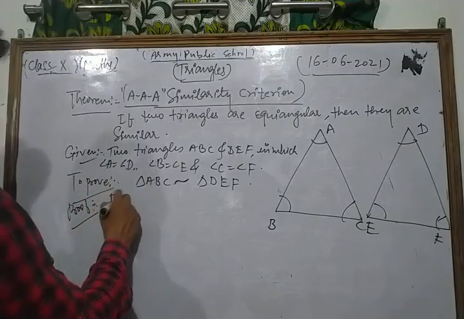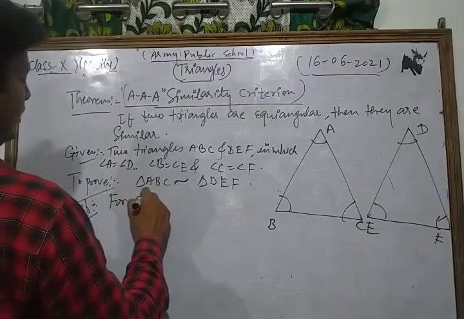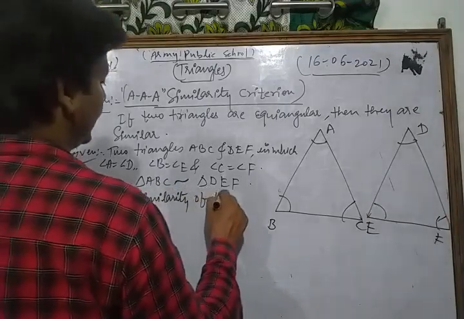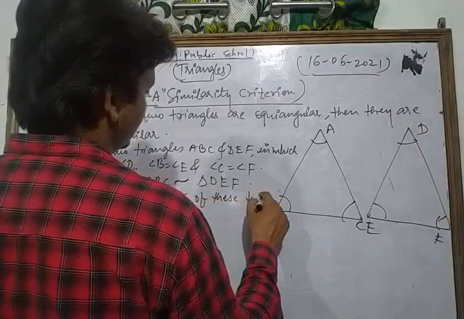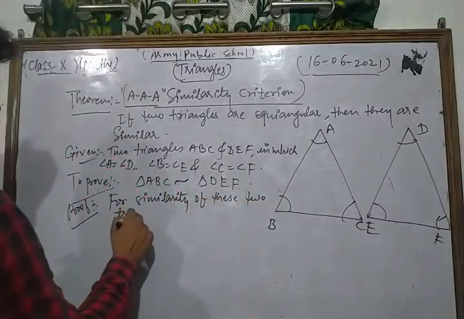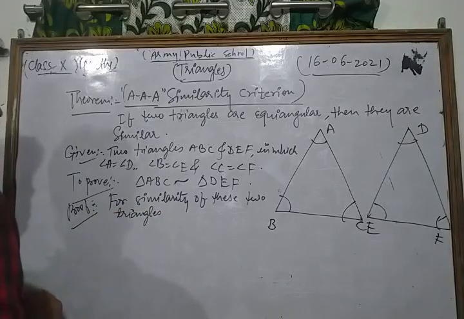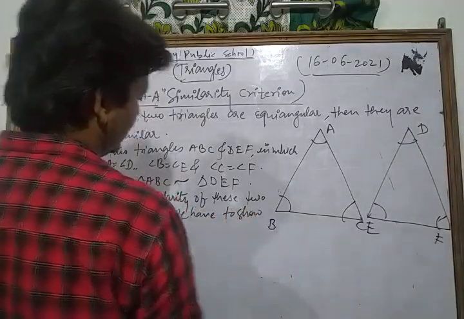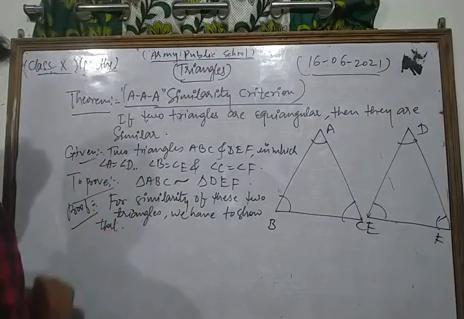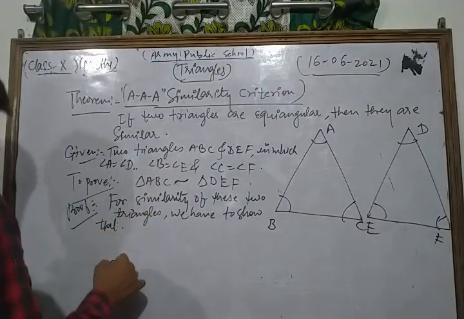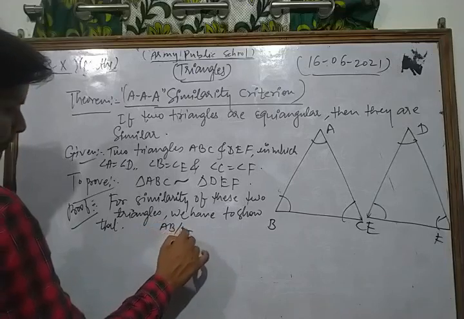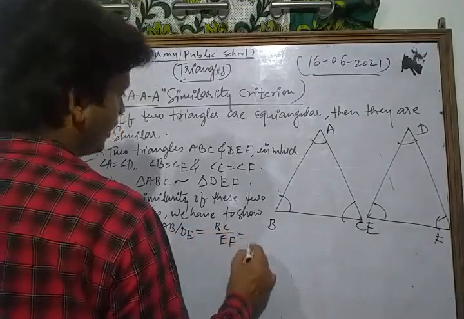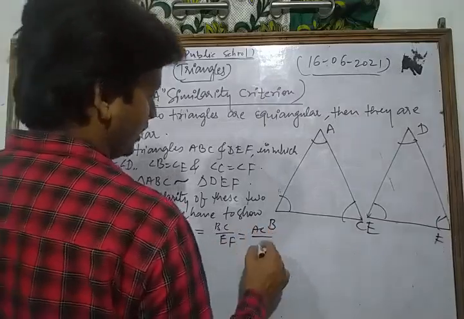So for similarity of these two triangles, we have to show that their corresponding sides are proportional, meaning AB upon DE is equal to BC upon EF is equal to AC upon DF.